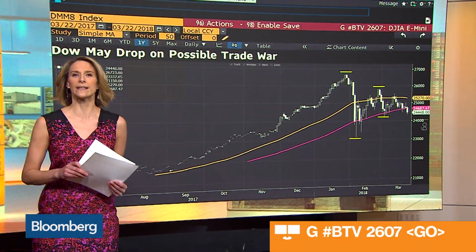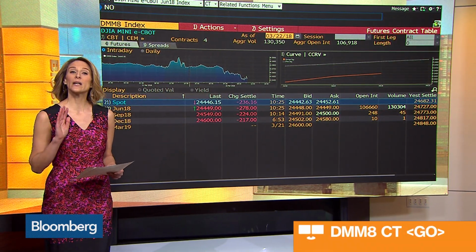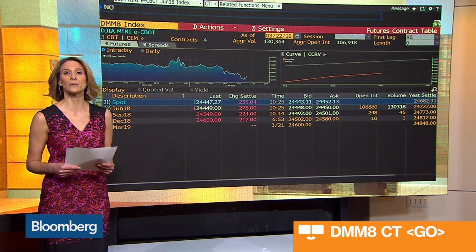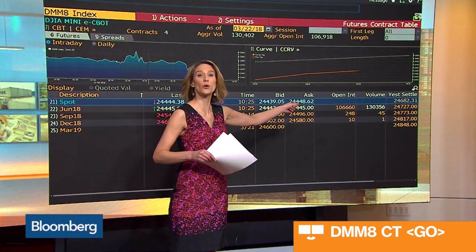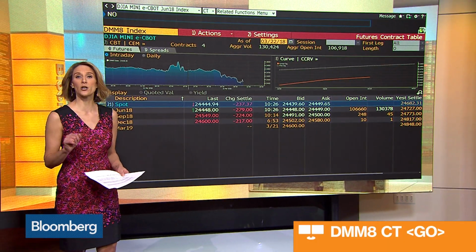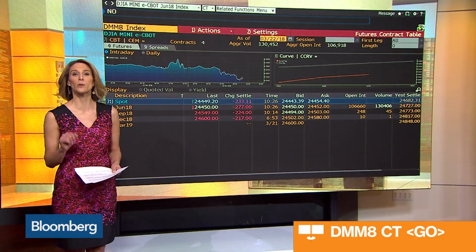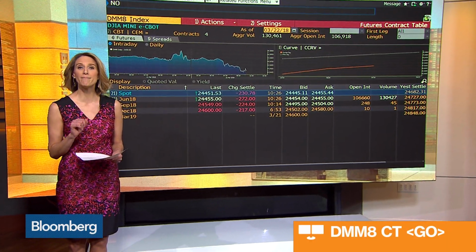So how do you trade that possibly pretty bearish chart of the Dow E-mini futures? You could either sell the front month contract, and we see that's where the liquidity is when we take a look at this contract table here in June. Or Greg Calderon, Bloomberg options strategist, says if you are bearish on the Dow, one way to play that view with less risk would be to buy June puts, or to do a put spread and buy June and sell September. And that's a look at how to play a potential trade war through the Dow E-mini futures in Charting Futures.